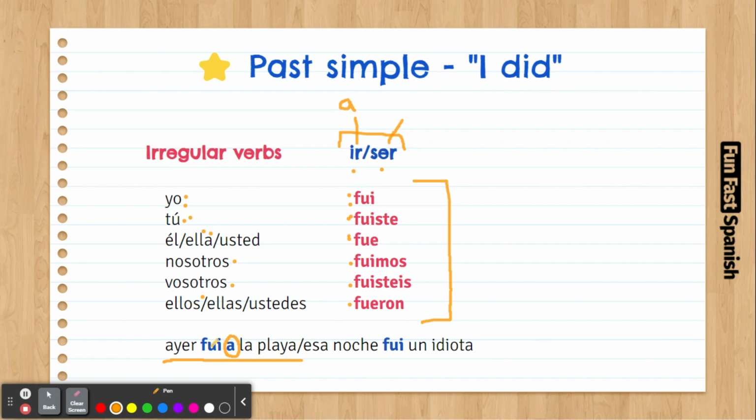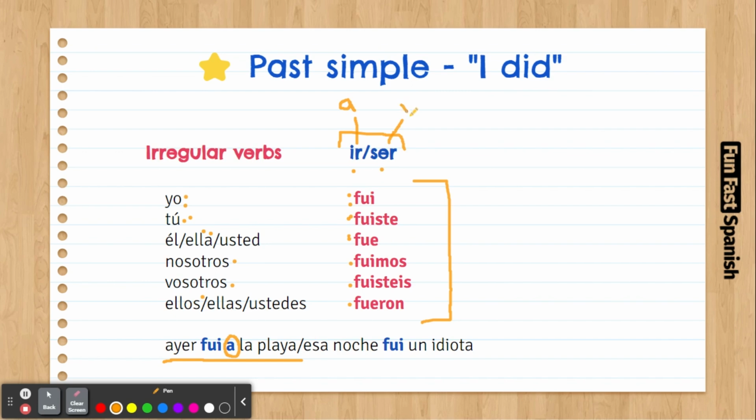Ayer yo fui a la playa. That means it is the verb to go because you have the preposition to. Yesterday I went to the beach. Also, the context is telling us that there is the beach here. It's not that yesterday I was the beach, right? Then it will be really weird.